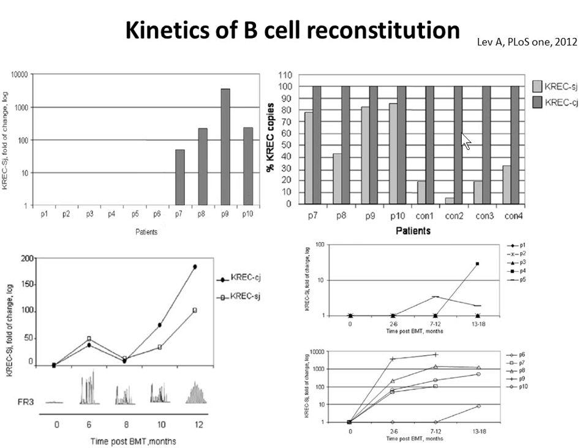When they looked at the signal joint or the coding joint of those cracks, they found that in the control you have more coding joints, meaning that the B cells are proliferating. By doing this, they can distinguish between the B cells emerging from the marrow and the B cells that are replicating. And they found that in those patients, it's newly formed B cells. They also found, and that's interesting, though they could not do statistics because it's only 10 patients,